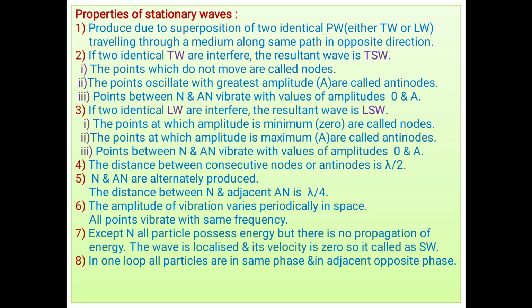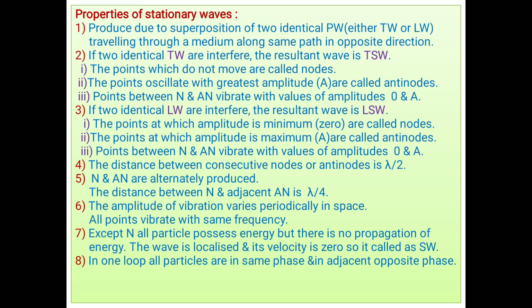These properties are given as follows. First, the definition of a stationary wave. A stationary wave is produced due to the superposition of two identical progressive waves.